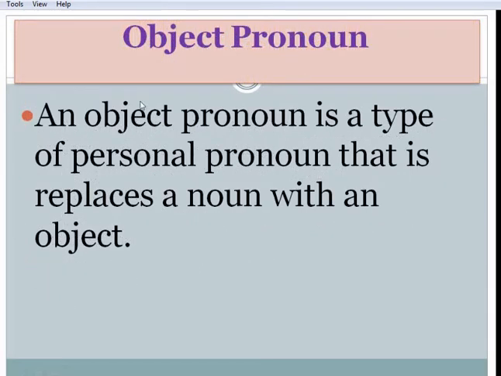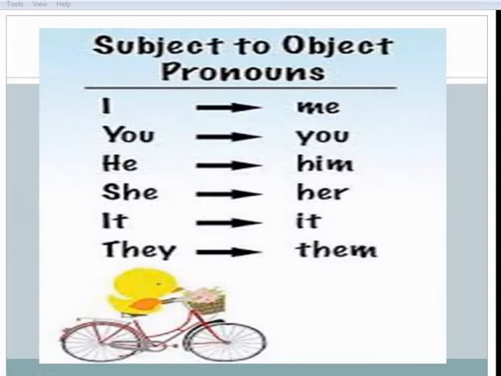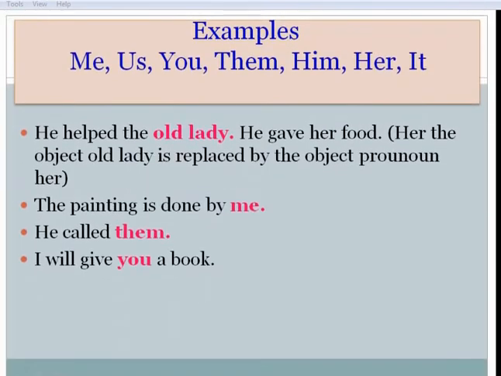Now object pronouns. An object pronoun is a type of personal pronoun that replaces a noun as an object. See subject to object pronouns: I changes into me, you changes into you, he changes into him, she changes into her, it changes into it, they change into them. Now the examples: me, us, you, them, him, her, it.